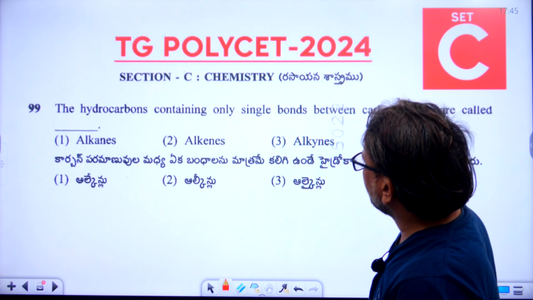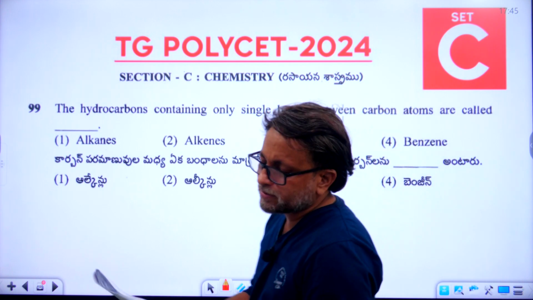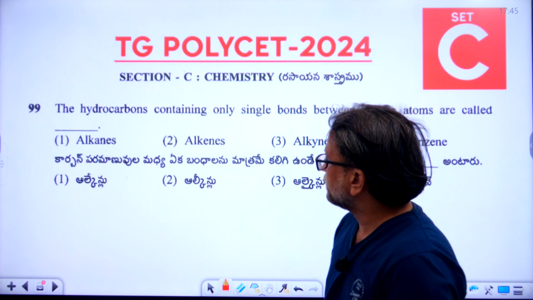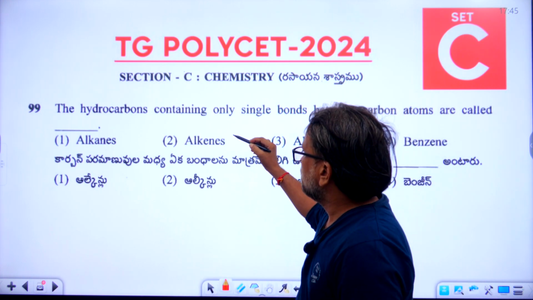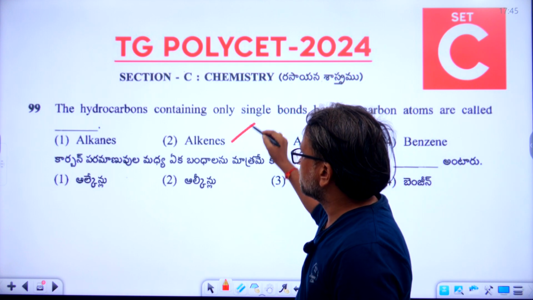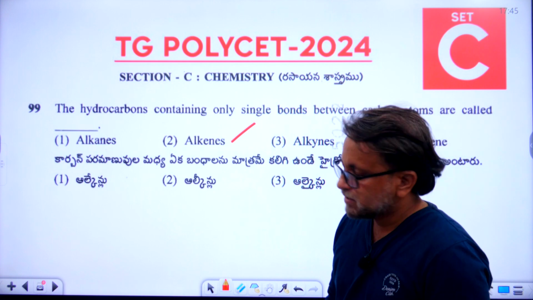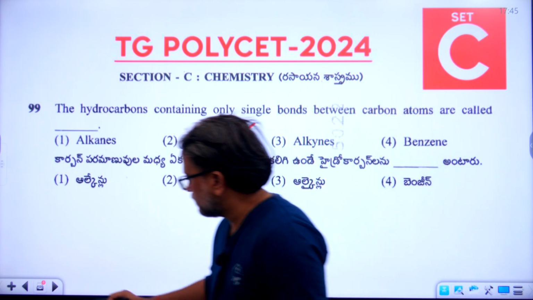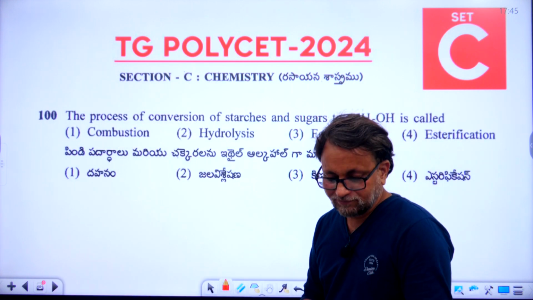Hydrocarbons containing only single bonds between carbon atoms are called. What's the meaning of that? 99th question, what is the answer? Alkanes is the right answer. Second option is the right answer. 99th question. Now let's go to the century, the 100th question.